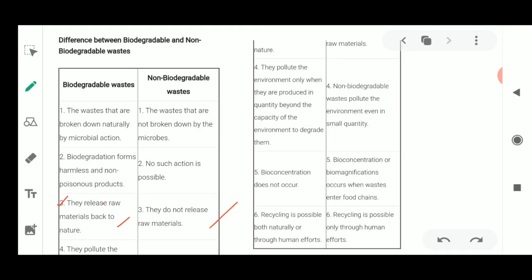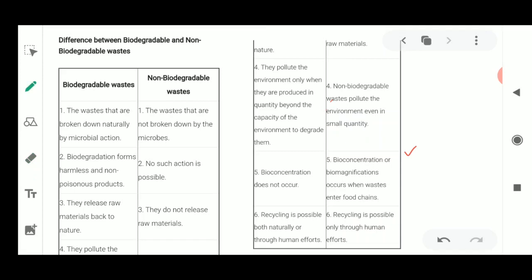Once it enters the food chain, it is going to harm both the animals and the plants. Now see, biodegradation is very important, and if biodegradation is not taking place, then it is for sure that biomagnification would happen. So biomagnification, what is that?